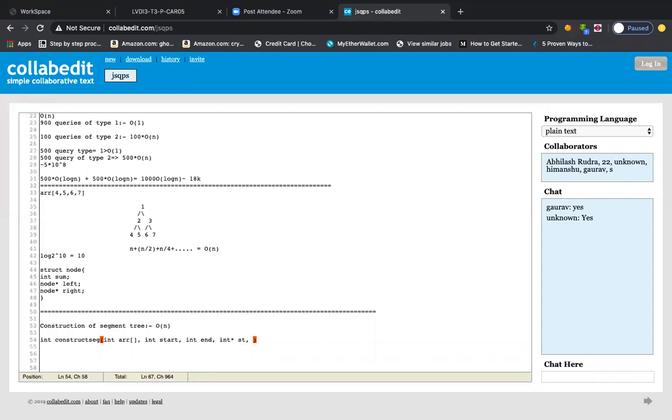And what else will we need? The array will be there, a start index will be there, and an end index will be there, for which we are talking about in this particular function. And this is all I think we will need, right? Apart from that, we will have nothing.